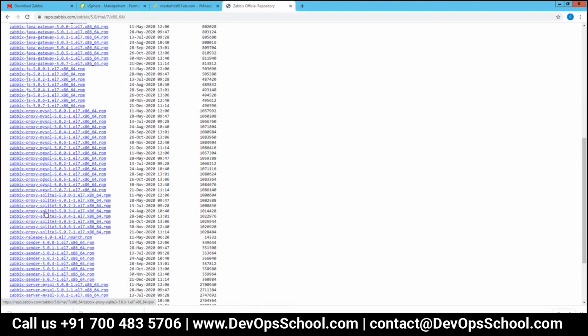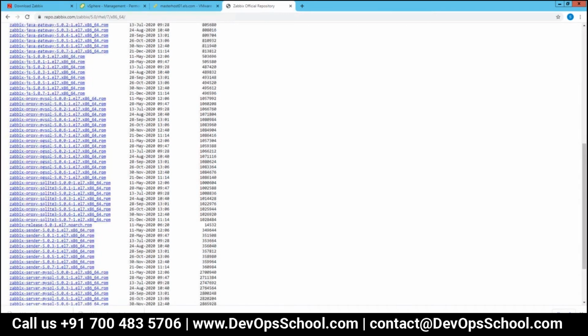If I'm using an SQLite database, then I will be installing Zabbix proxy SQLite. That means based on the feature I need, I have to download a separate package. Yes, but if I install the ISO, I will get everything together.